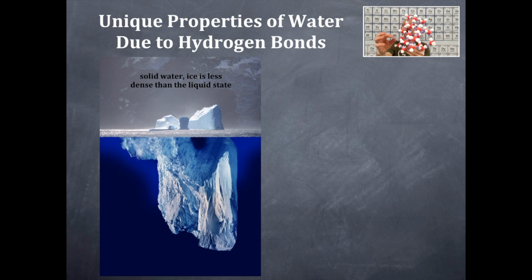So one water molecule, like right here, can maximally hydrogen bond 1, 2, 3, 4 other water molecules. And this expands the structure of water such that I have increased the volume and decreased the density, and that's why ice floats. Super cool.